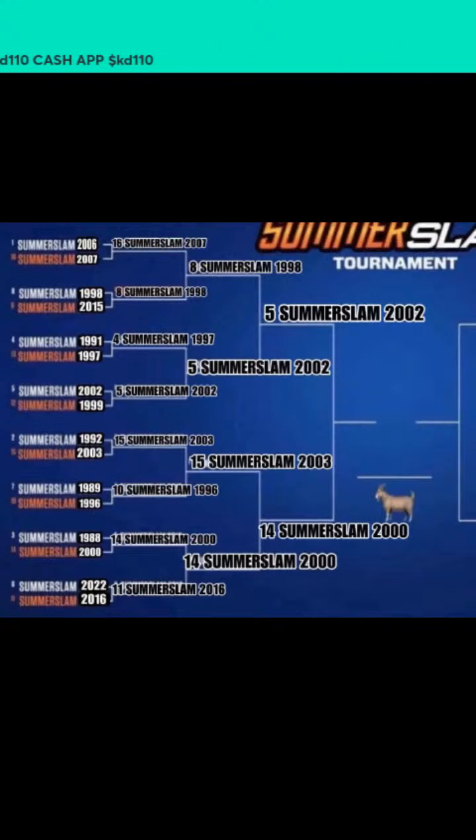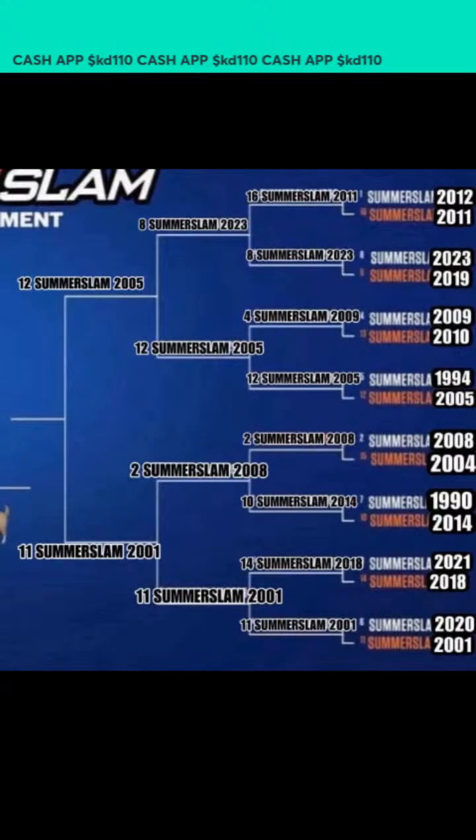But these are the two that are left. And that's one bracket. And then the other side will have this one: SummerSlam 2005 versus SummerSlam 2001. So it's getting tight in here, guys. Very, very tight.